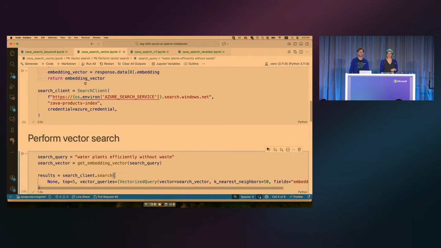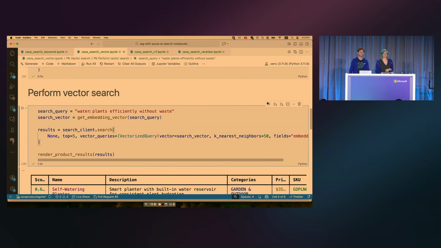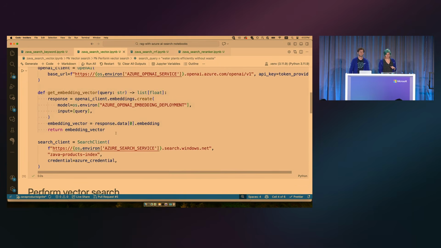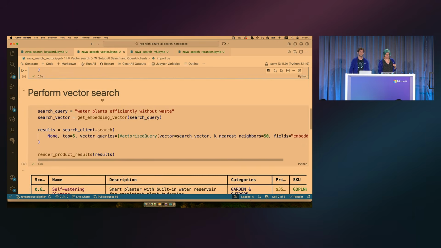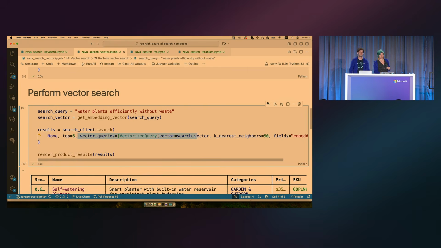So we set up our search service again. Now when we perform the vector search, we have our query. We're going to turn that into a vector using Azure OpenAI, one of the text embedding models. And then when we search, we're only going to pass in that vector here. So I'm actually not passing in the text at all. I'm only passing in the vector so I can see what I can get with just that vector, right? What is the most semantically similar to that vector? Here I'm trying the query that keyword search struggled with, water plants efficiently without waste.